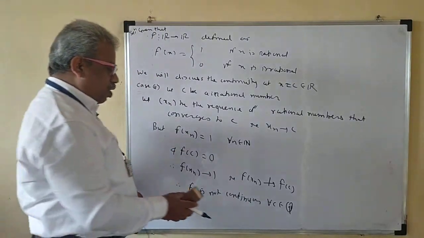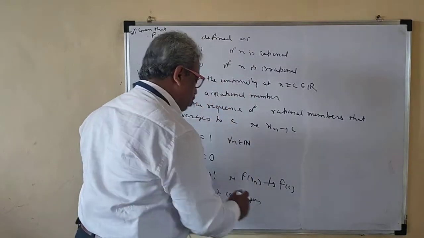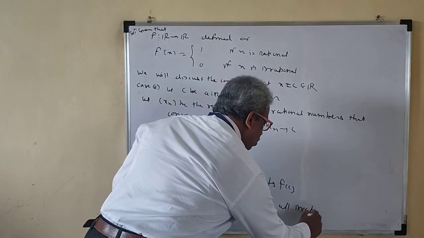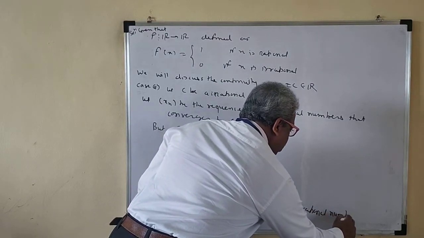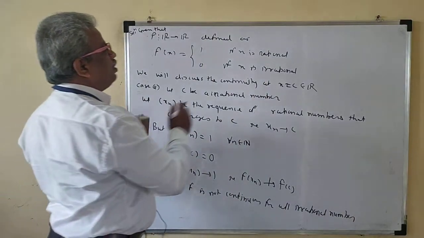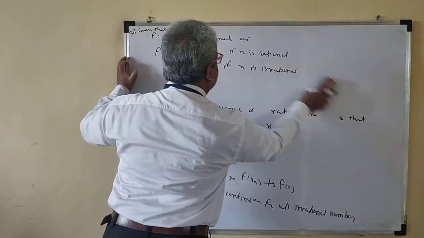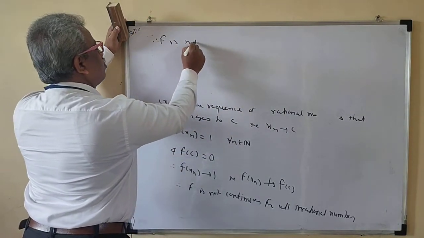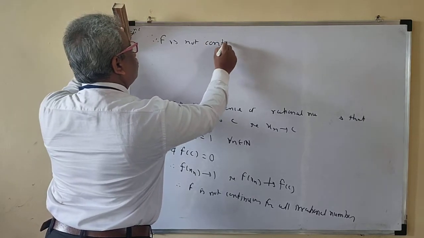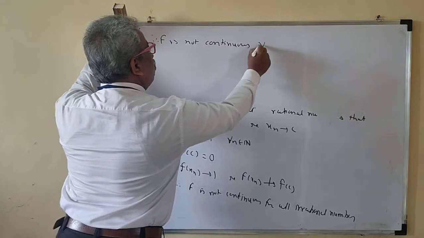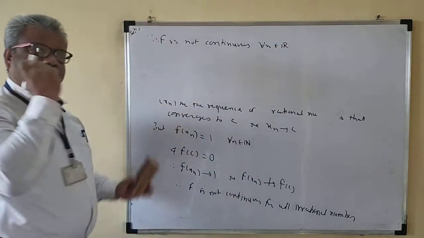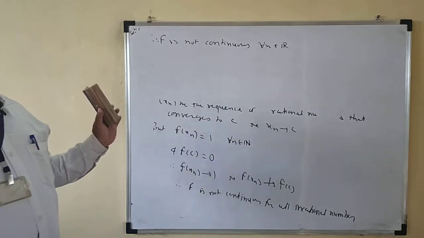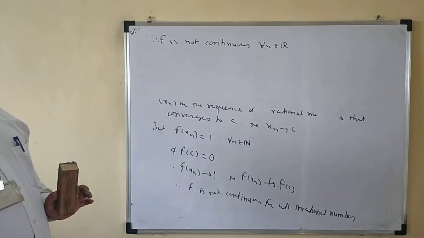So f is not continuous for all irrational numbers, right? Therefore f is not continuous for all x belonging to R. For rational numbers it is not continuous, for irrational numbers it is not continuous. That means this function is not continuous anywhere. At every point this function is discontinuous.